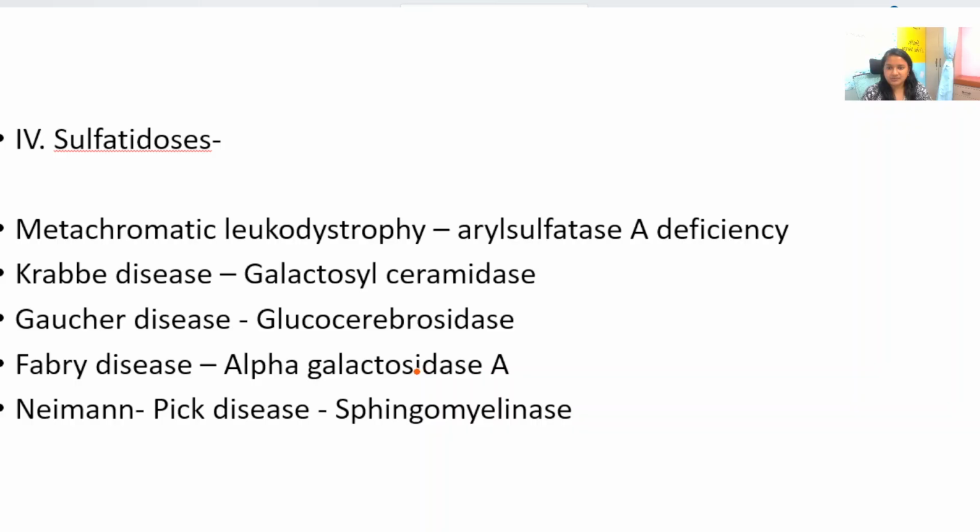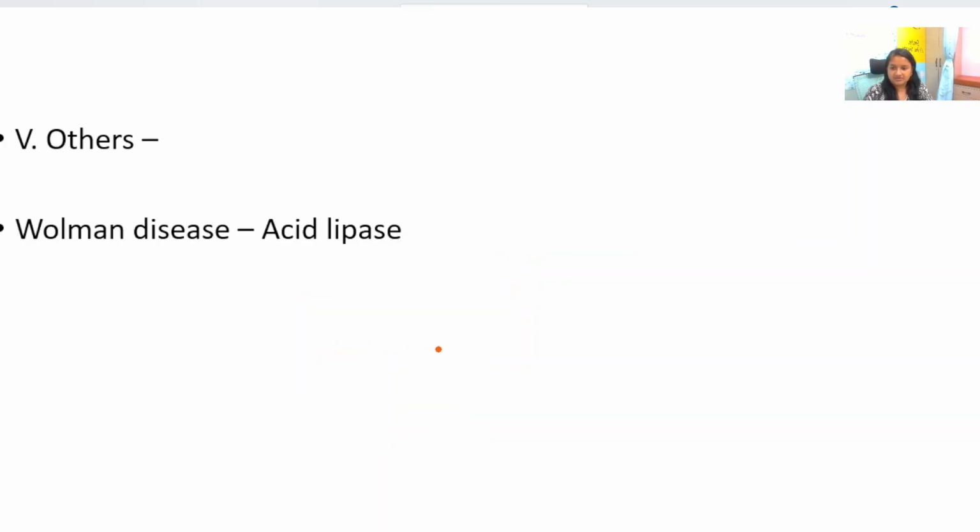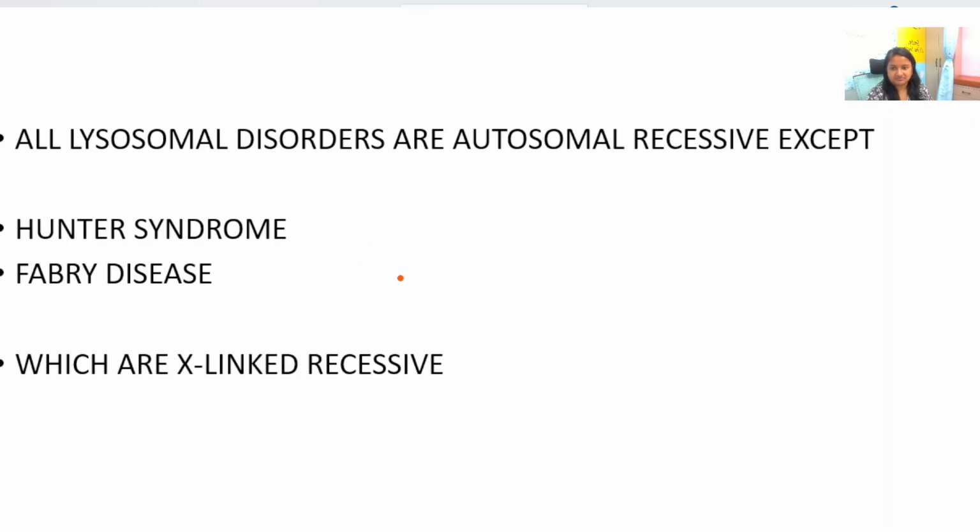Now sulfatidosis, metachromatic leukodystrophy, the enzyme deficient is aryl sulfatase A. Krabbe disease, the enzyme deficiency is galactosyl ceramidase. Gaucher disease, glucocerebrosidase. Fabry disease, alpha galactosidase A. Niemann-Pick disease, sphingomyelinase. Wolman disease, the enzyme deficient is acid lipase.